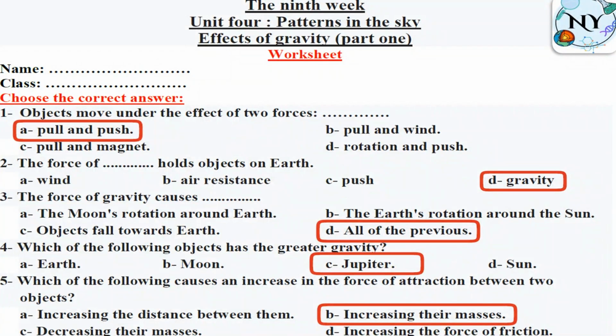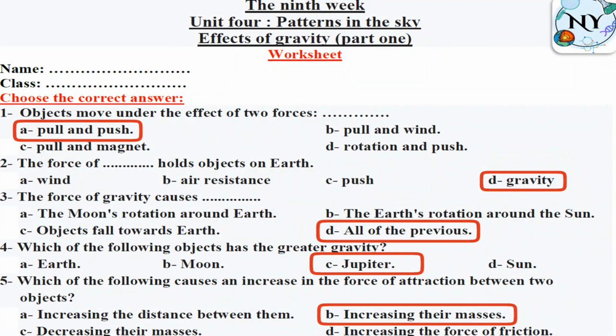Also, in this concept, we studied together that we have three types of forces: wind force, gravity, and magnetism. So, question number 2, the force of E holds objects on Earth, gravity. Gravity. It's a pull force or attraction force that pulling any object downward to the center of the Earth. Question number 3, the force of gravity causes the moon's rotation around Earth. That's true. Objects fall toward Earth. True also. The Earth's rotation around the sun. True. All of the previous.